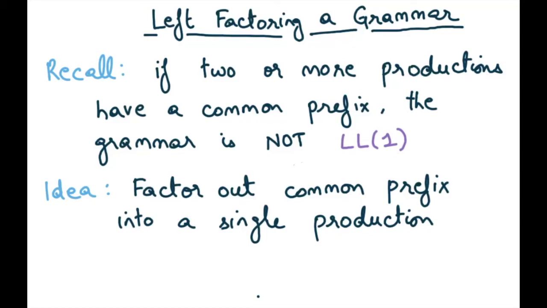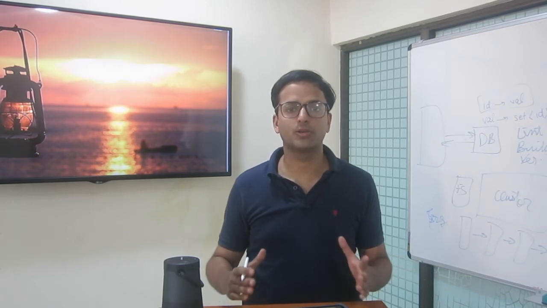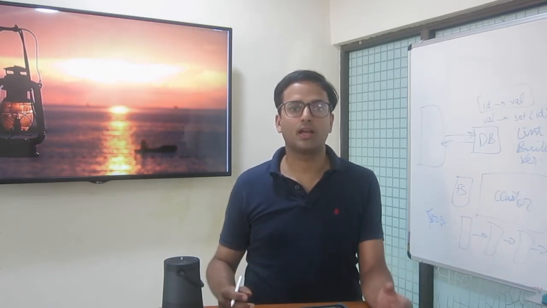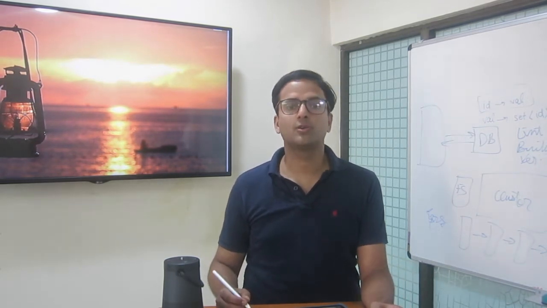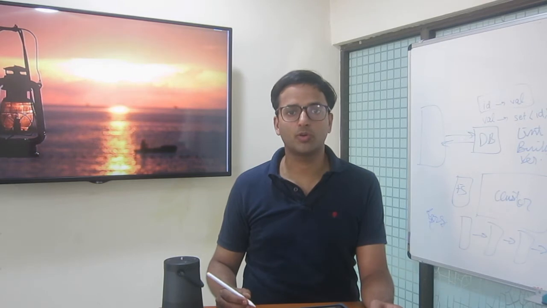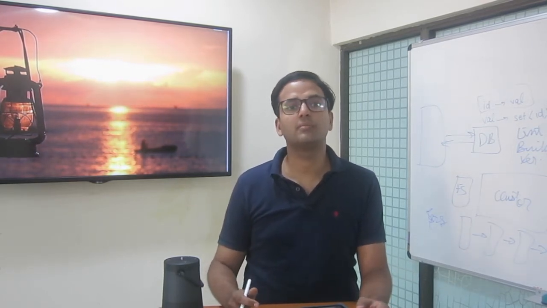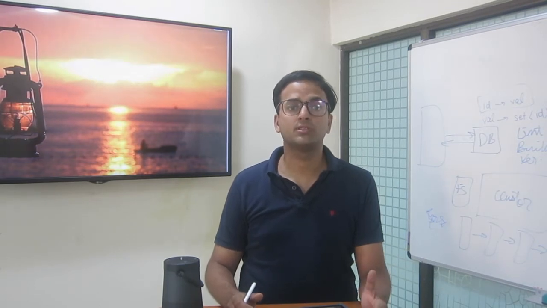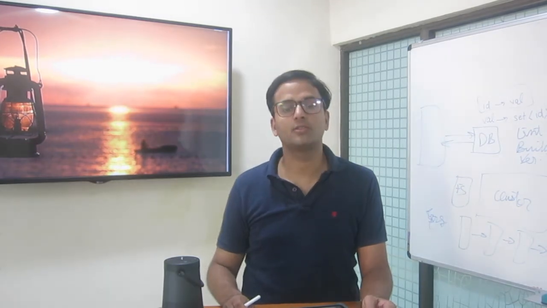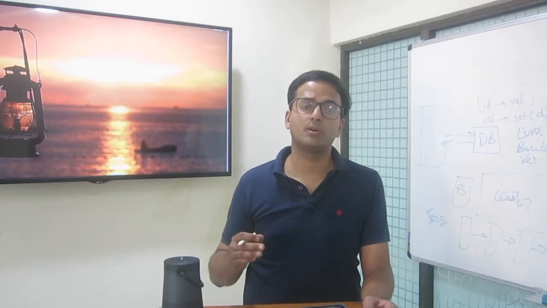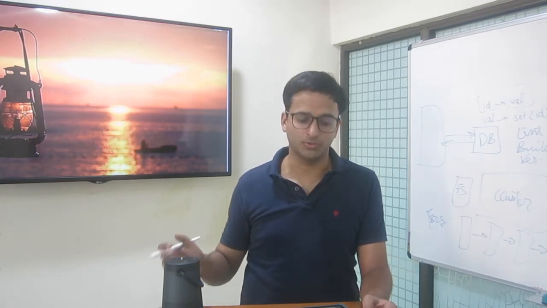In our last module, we discussed how we could implement a predictive parser by just looking ahead at the token and potentially uniquely determining which production to use. We also said that this is not possible for all possible grammars, but there are certain categories of grammars where it may be possible. We also saw an example of a grammar which is not LL1. In fact, it's the same grammar that we have been using all through, and we found that it is not LL1 because for a lookahead of just one token, there could be multiple possibilities for which production to use at every step.